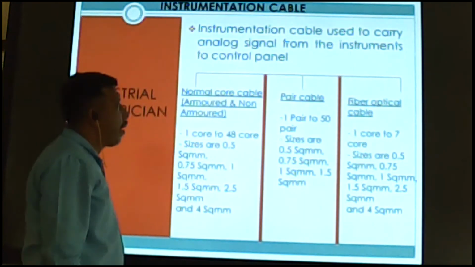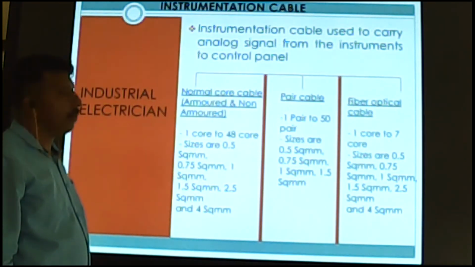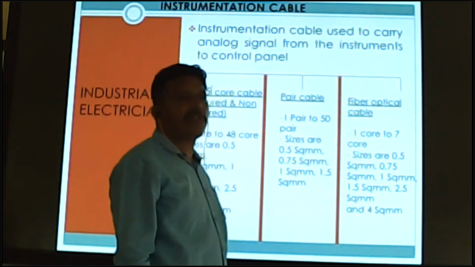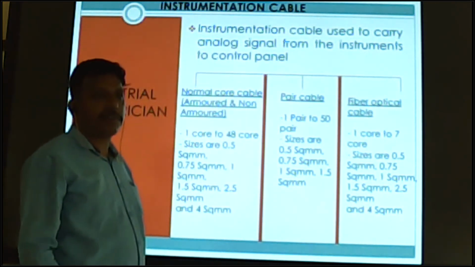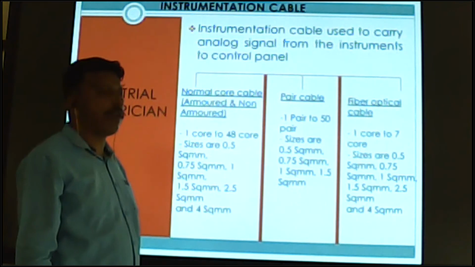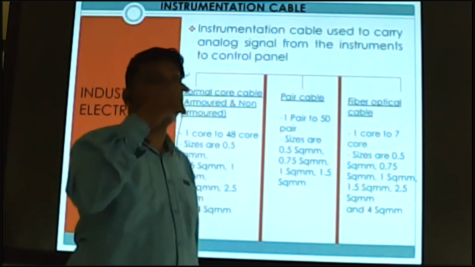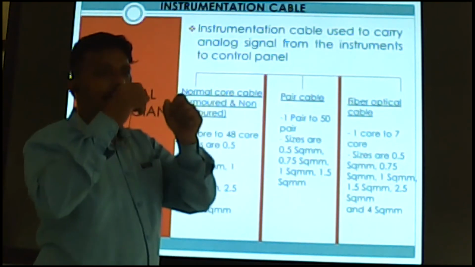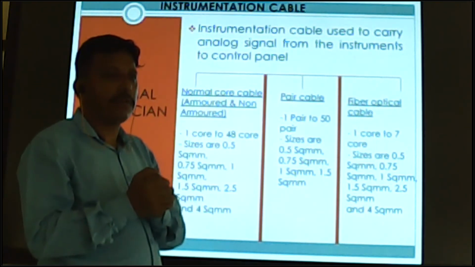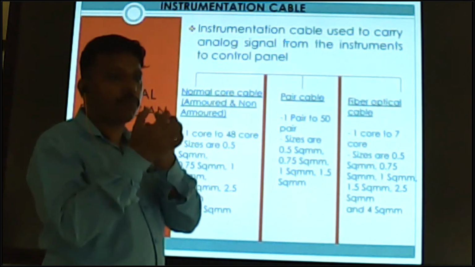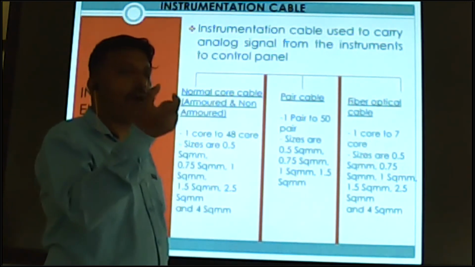Okay, so fiber optical cable is mostly used in sensitive areas, very sensitive areas. Inside fiber optical cable is a glass fiber core. First is the core inside, and next it is covered by the fiber optical glass.